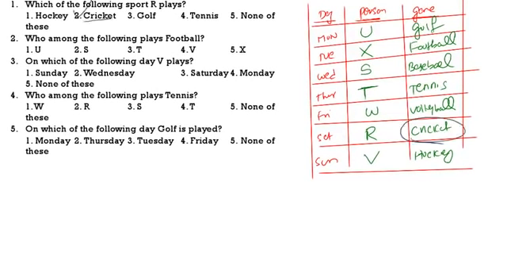So 2 is the correct answer. Who among the following plays football? X is playing football. On which day does V play? V plays on Sunday. Then who is playing tennis? T is playing tennis. On which day is golf played? Golf is played on Monday.